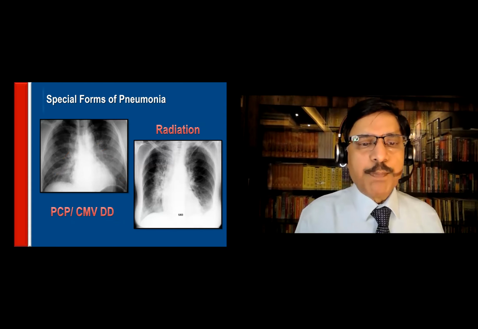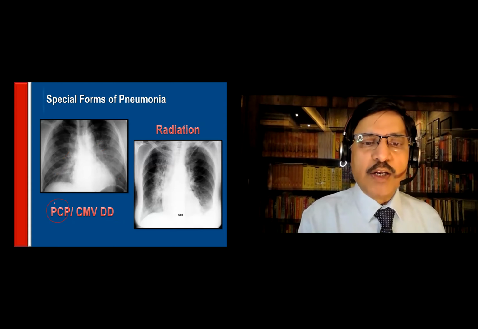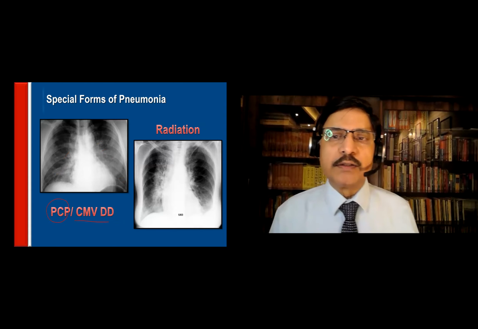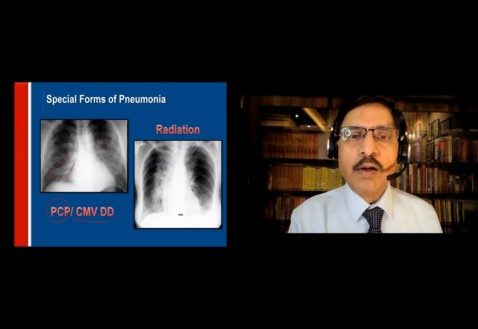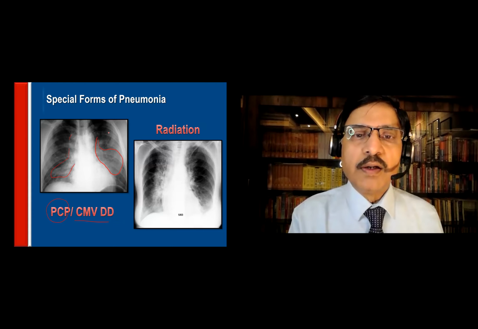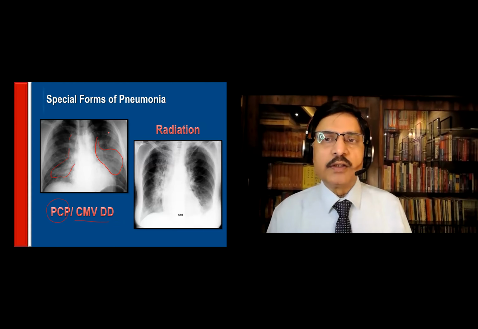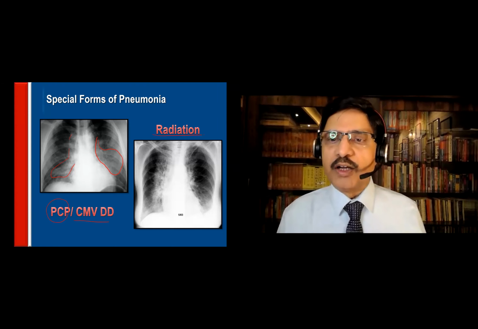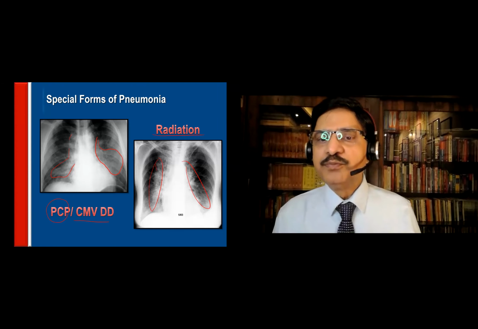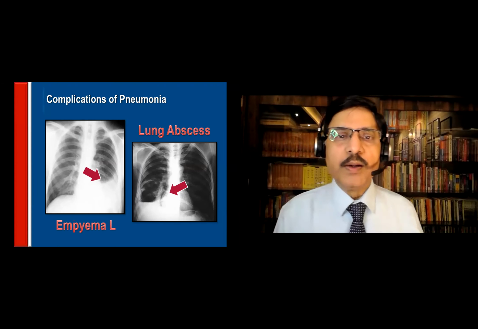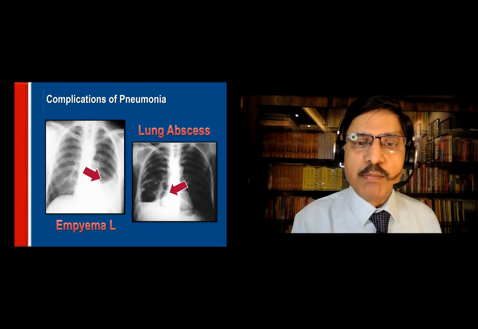Then PCP, that is pneumocystis carinii pneumonia, or cytomegalovirus. This could be there because you see here, this is a pneumonic shadow. Sometimes radiation induced pneumonia can occur, which is very diffuse and around the hilum. Okay, radiation induced pneumonia.